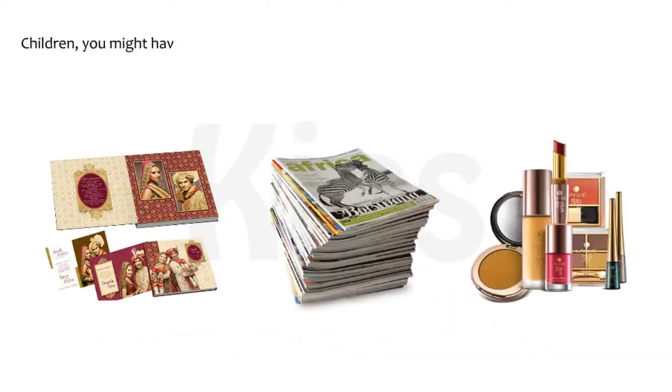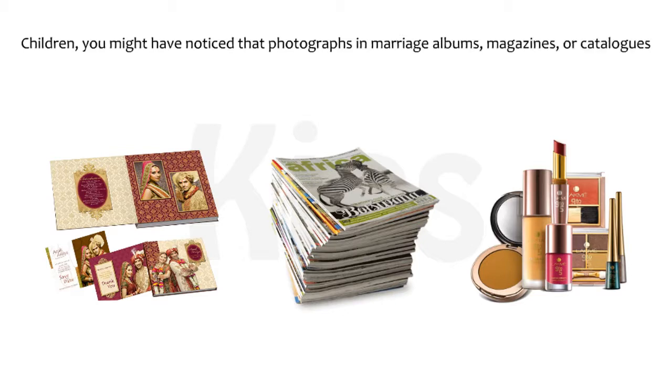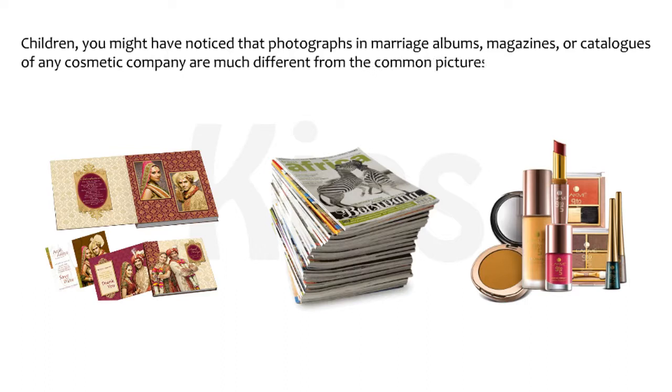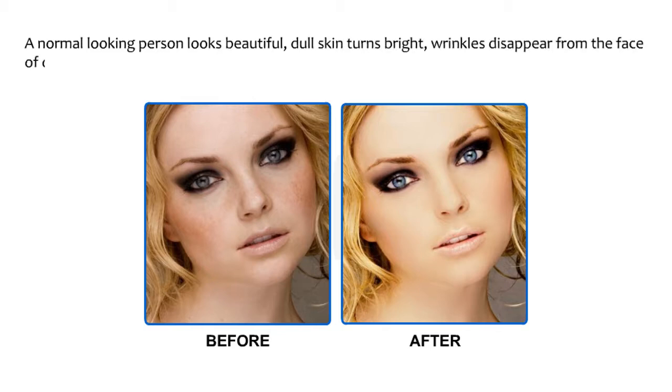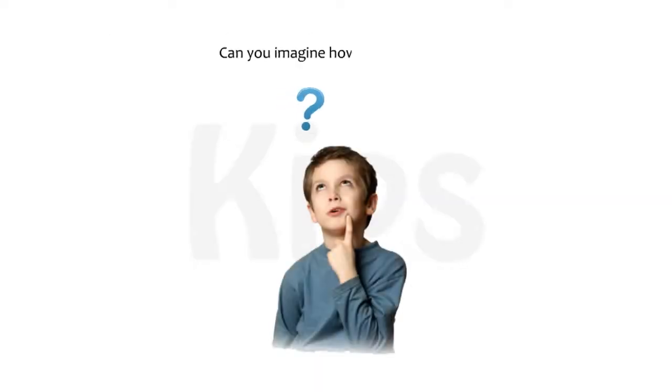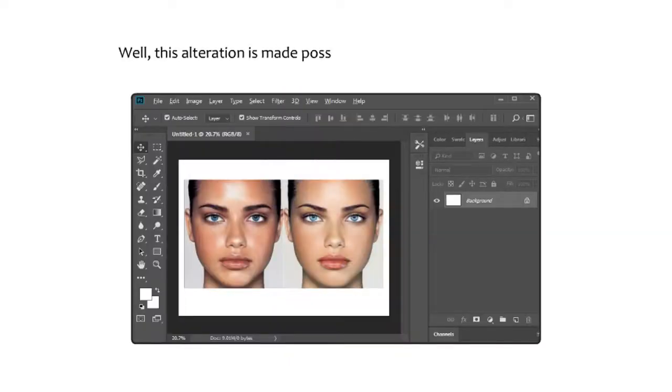Children, you might have noticed that photographs in marriage albums, magazines or catalogs of any cosmetic company are much different from the common pictures you click daily. A normal-looking person looks beautiful, dull skin turns bright, wrinkles disappear from the face of the old, and eventually a person looks better than actual. Can you imagine how it all happens? Well, this alteration is made possible with the Photoshop software.